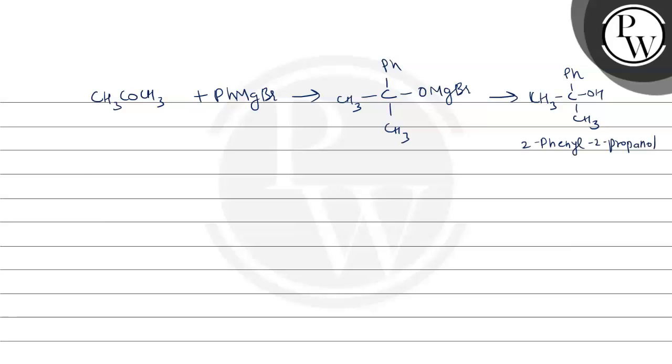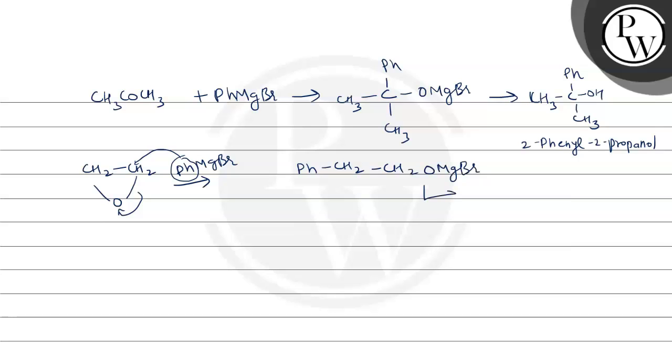And in the last we have given ethylene oxide. Ethylene oxide can also react with PhMgBr. Here, suppose this bond breaks like this, so Ph will go on this carbon and MgBr will go on the oxygen. So we will get PhCH2CH2OMgBr. Upon hydrolysis, it will convert into PhCH2CH2OH. That means 2-phenyl ethanol. So this is our desired product.